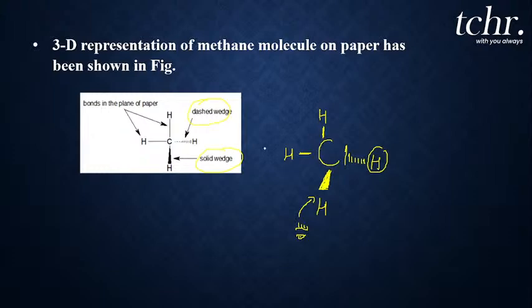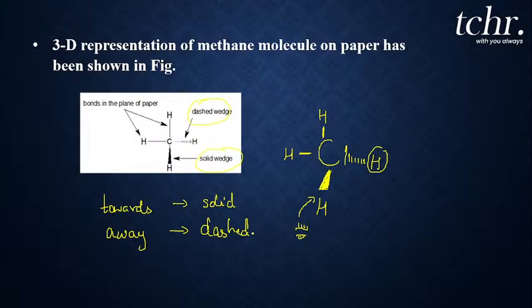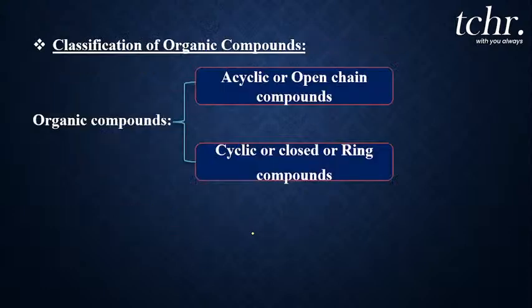So towards the observer is represented through a solid wedge, whereas any atom that is away from the observer is represented through a dashed wedge. So this is the three-dimensional representation of any organic compound.